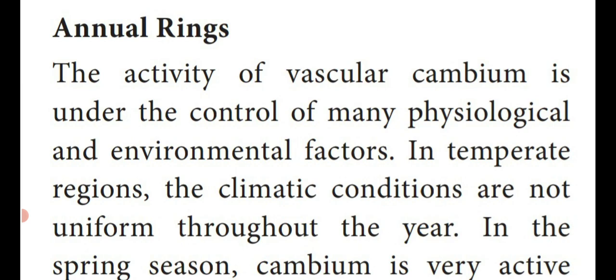This wood is called spring wood or early wood. During autumn season, cambial activity is very less, so the xylem elements produce narrow lumen in the vessels and the tracheal elements. So this wood is called late wood or autumn wood.